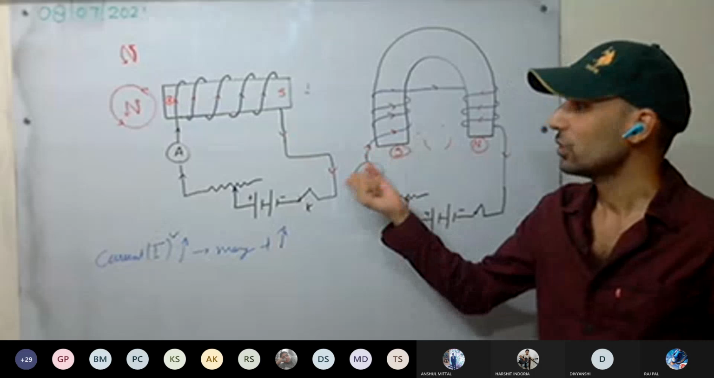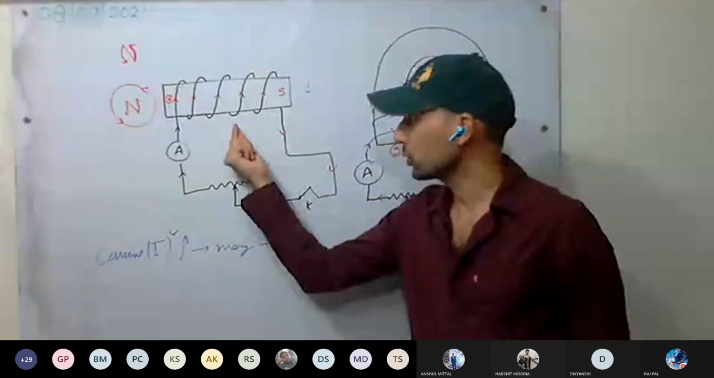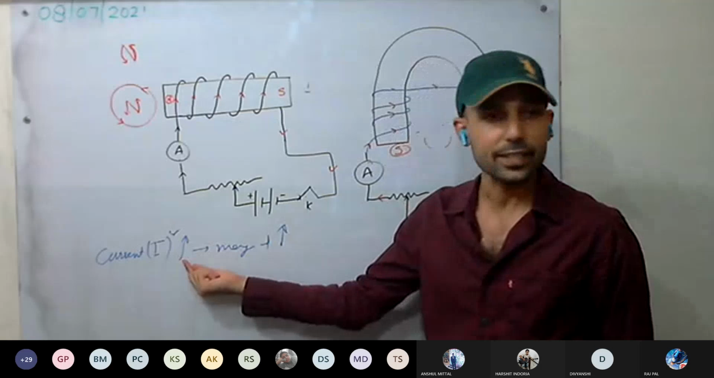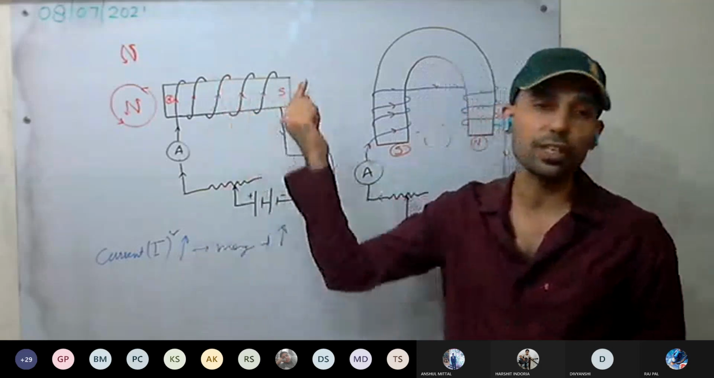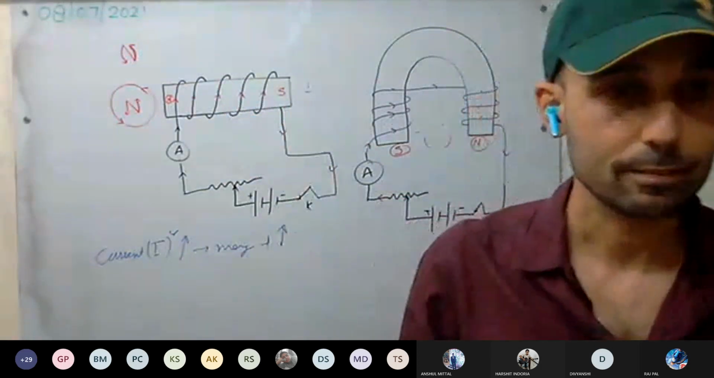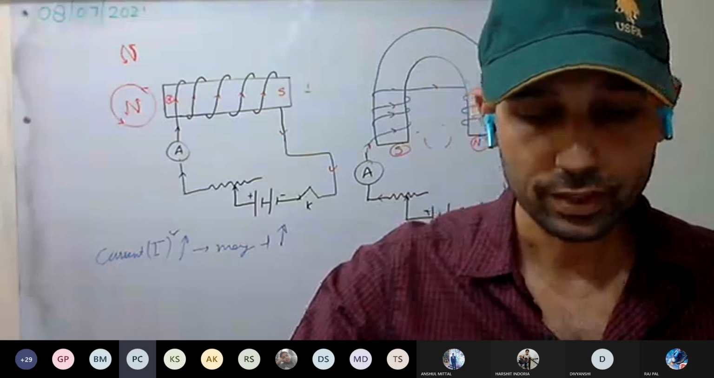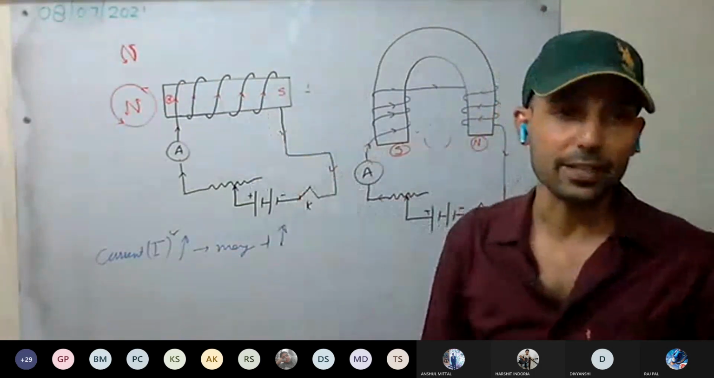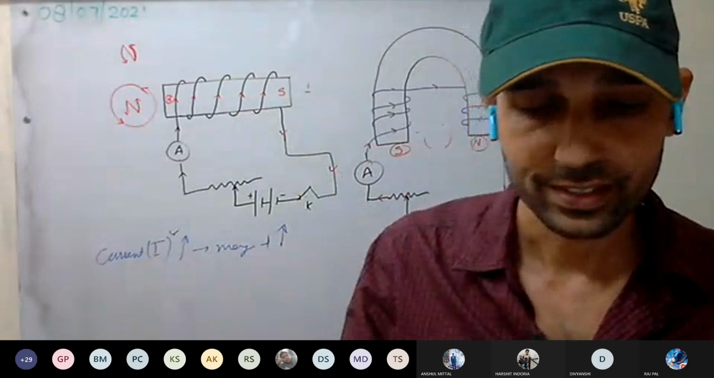Okay, this is clear. So to vary the magnetic field, either we can vary the current or we can vary the number of turns of the coil. This is clear, you all have understood. Okay. Now, if we have to make a permanent magnet, what will we do?